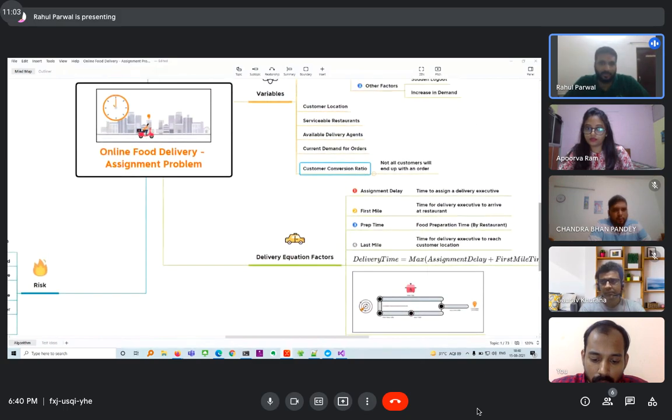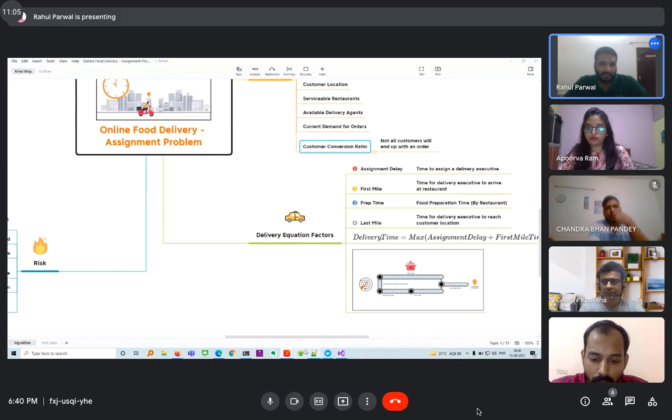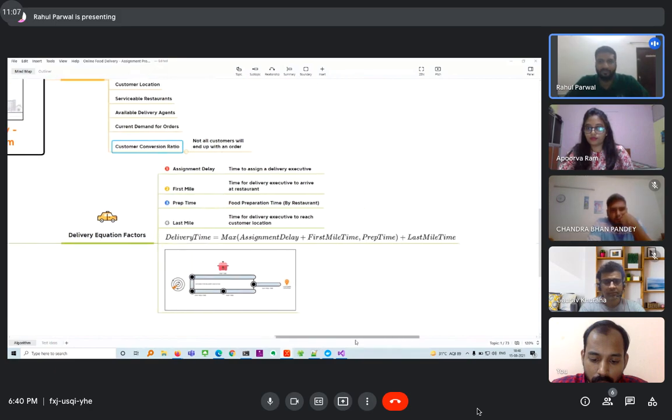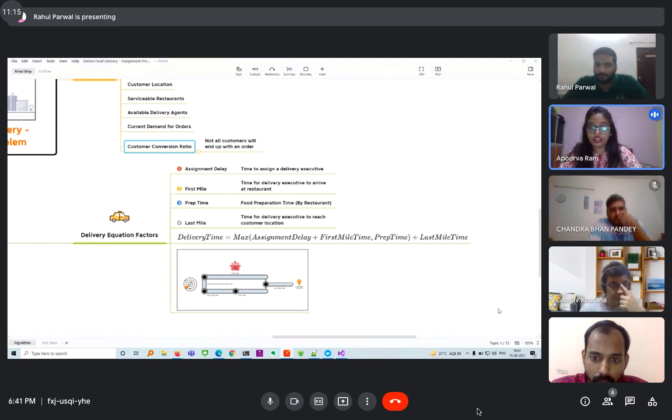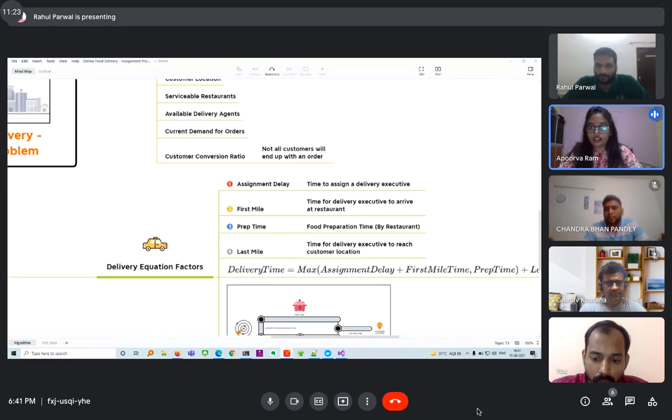So that's part one, which was the variables. Next is delivery equation factors. Yes, Apoorva. Yeah. So here we have considered the application as Swiggy, and we have analyzed the delivery equation that they use for the delivery services. The factors that affect the delivery equation are as explained here.